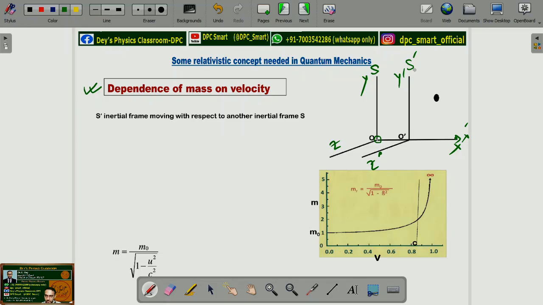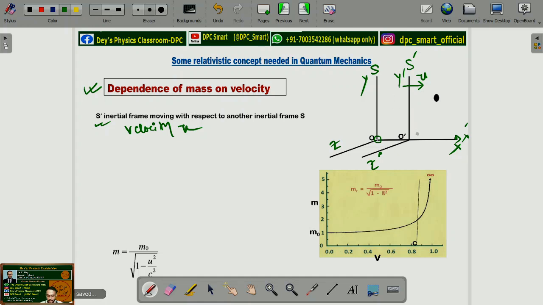And this S prime frame is moving with a velocity u with respect to S frame. So S prime frame is an inertial frame moving with respect to another inertial frame with velocity u. মানে কি S prime ফ্রেমটা S ফ্রেমের রেসপেক্টে একটা velocity u নিয়ে মুভ করছে.